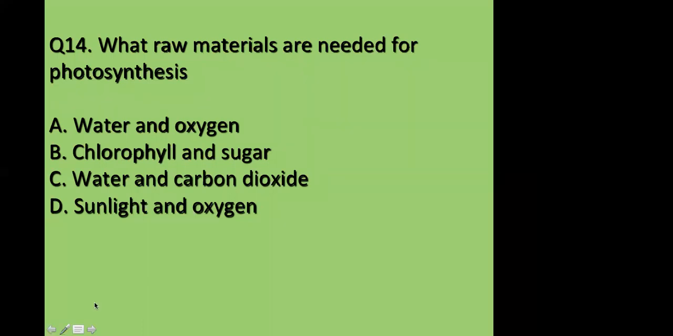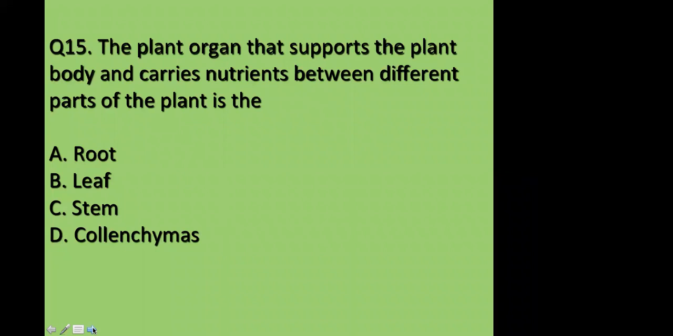Okay. So now let's see the last question for today. The plant organ that supports the plant body and carries the nutrients between the different parts of the plant is the root, the leaf, the stem, or the collenchymas?